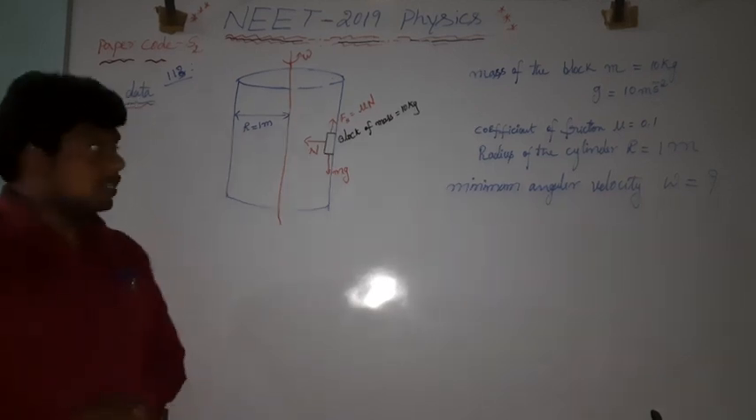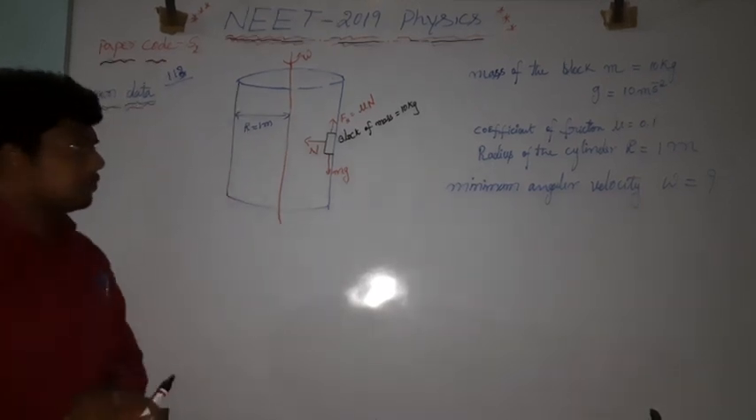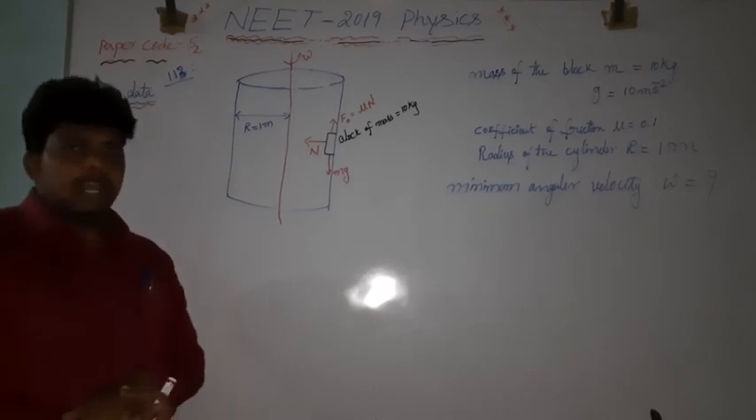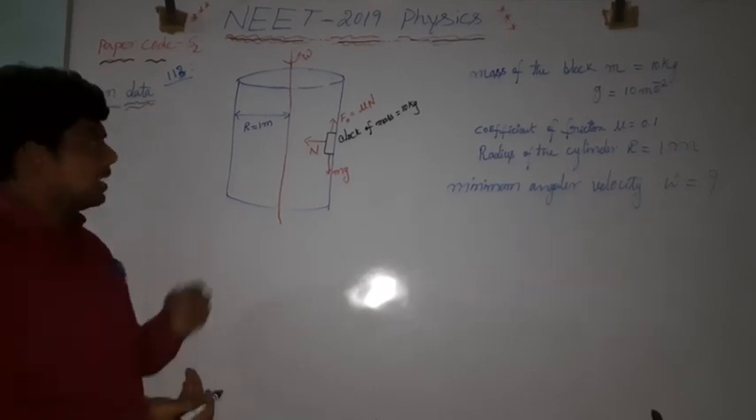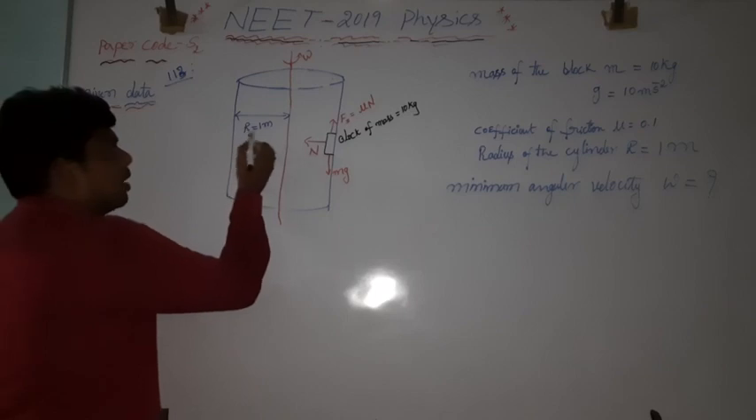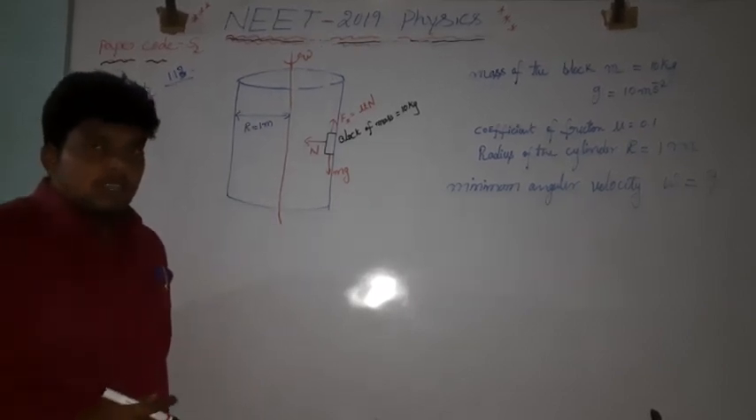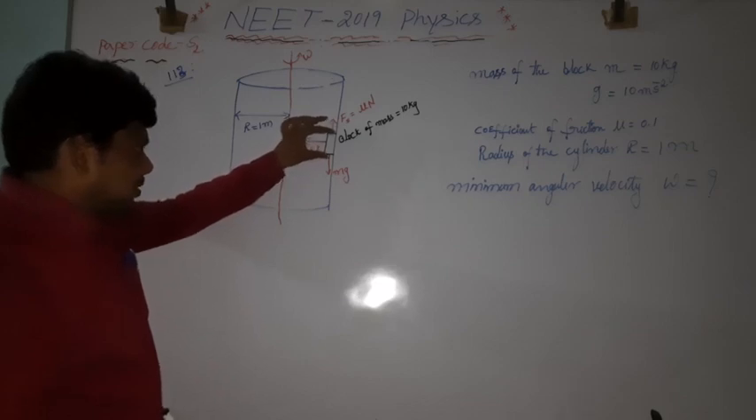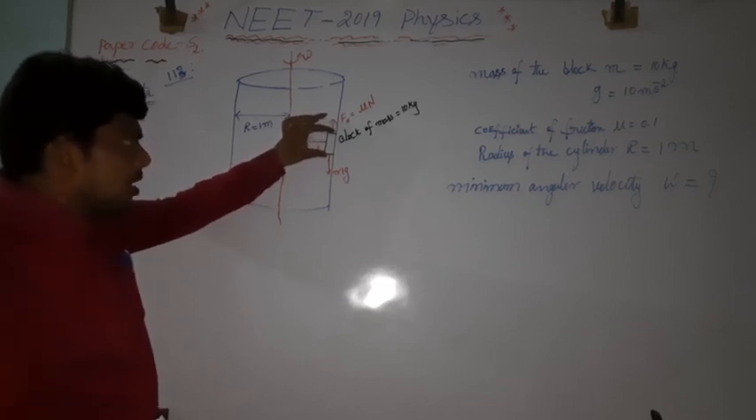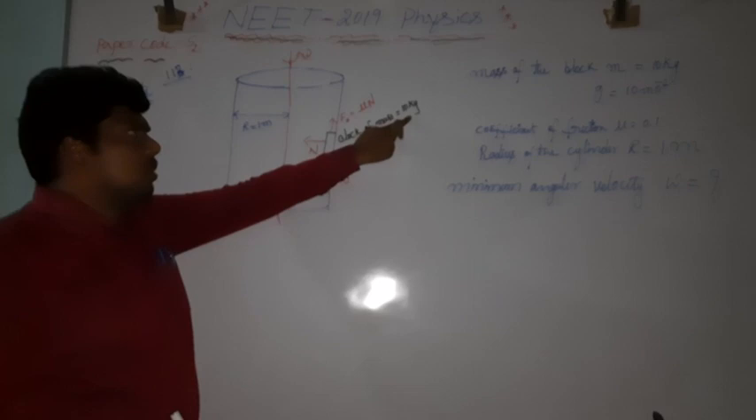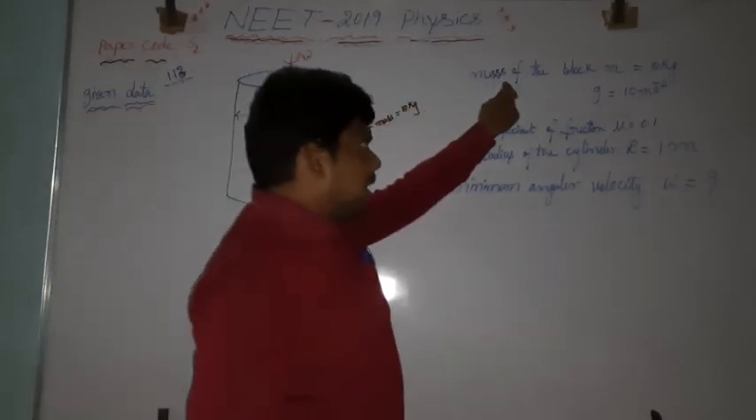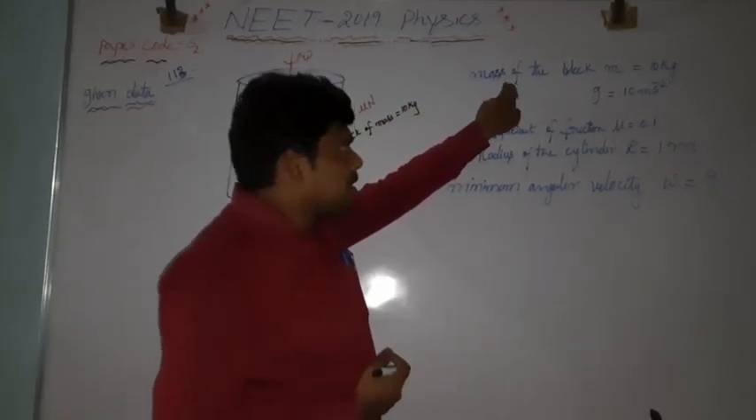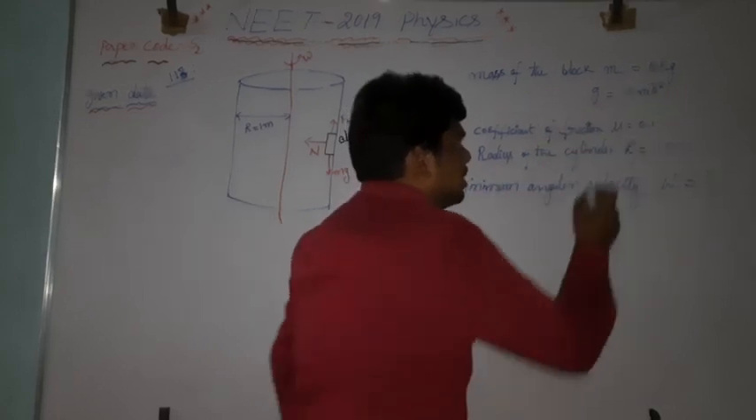Next question number is 113. In this question, they have taken a cylindrical drum of radius 1 meter. Inside the drum, they have placed a block, which is indicated here. A block whose mass is equal to 10 kg. Mass of the block or small body, which is placed inside the drum, is 10 kg.